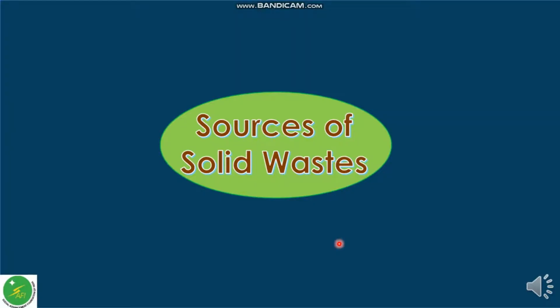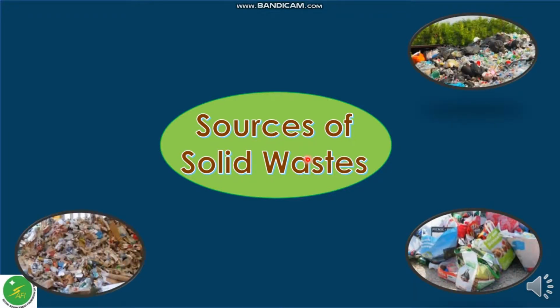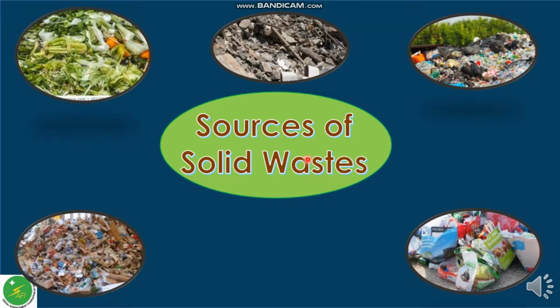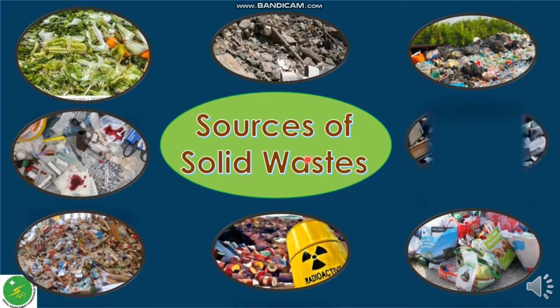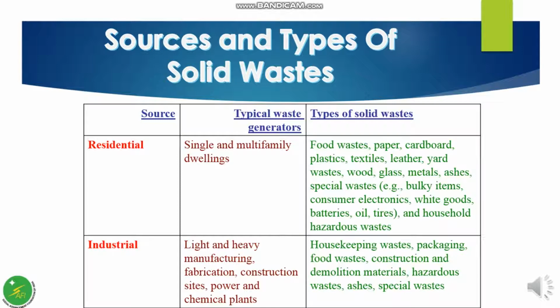Let us see the sources of solid waste: residential, industrial, commercial, construction and demolition, agricultural, biomedical, hazardous, and e-waste. This table shows the main sources of solid waste, the typical waste generators and the types of solid waste.